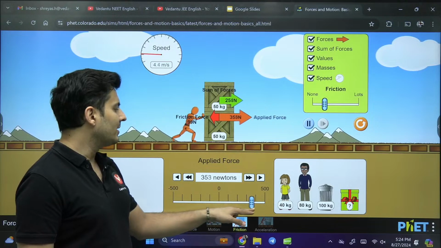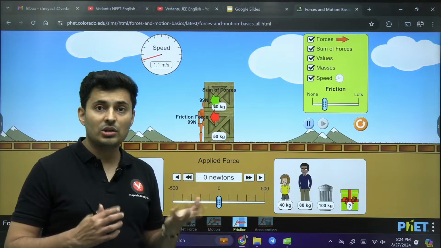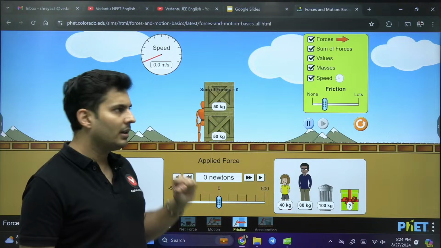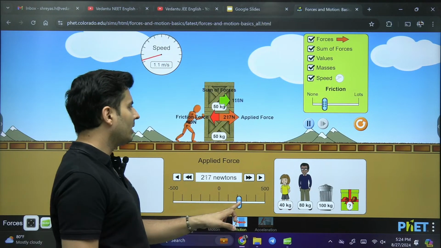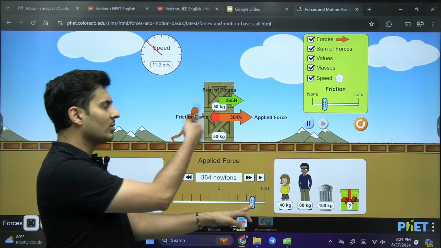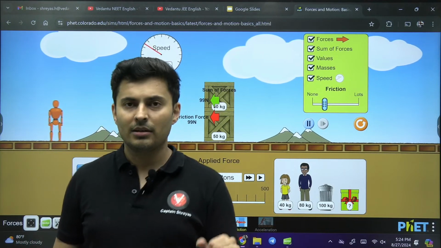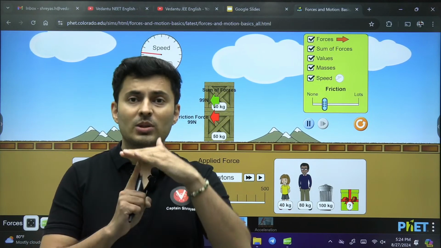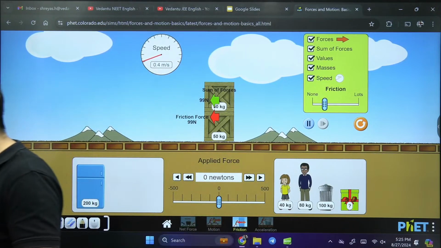So that means the limit of the friction also depends on the normal force of interaction between the surfaces, which is directly related to the weight. So the more weight you add, the more the normal reaction, and the more difficult it is to move this into motion. You can see the frictional force has also increased. Why did it increase? Not exactly because of the weight. Yes, weight has indirectly caused it, but it is the normal force which has increased, which has caused an increase in the frictional force. Got it, my dear warriors?